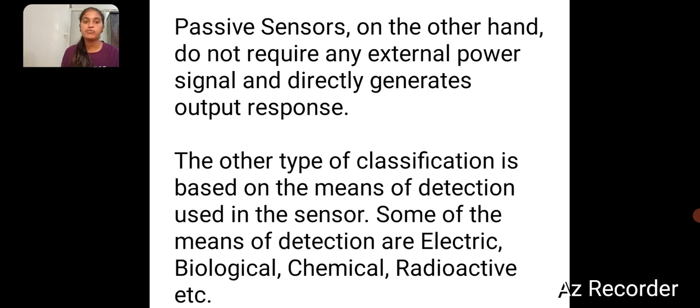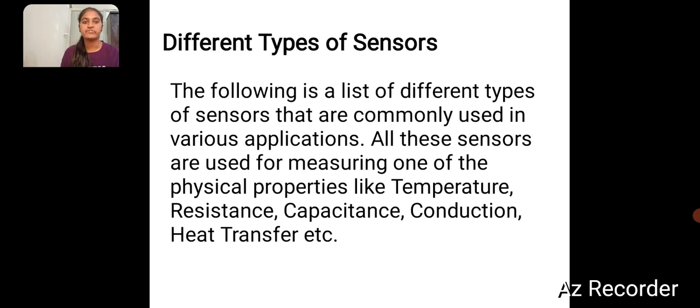The other type of classification is based on the means of detection used in a sensor. Some means of detection are electrical, biological, chemical, radioactive, etc. Different types of sensors: the following is the list of sensors that are commonly used in various applications.